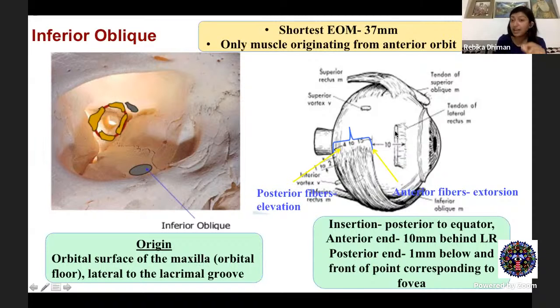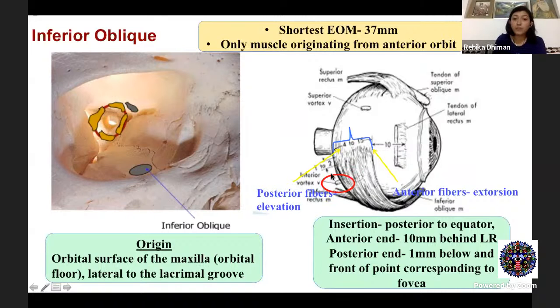We first hook the lateral rectus muscle, and then you pull the lateral rectus muscle slightly away so that now you're able to hook the inferior oblique from here. And the anterior fibers here again are responsible for your torsional action. So that's your extorsion, and posterior fibers are responsible for the elevation action. And the reason remains the same. It acts as an elevator because it's inserted behind the equator.